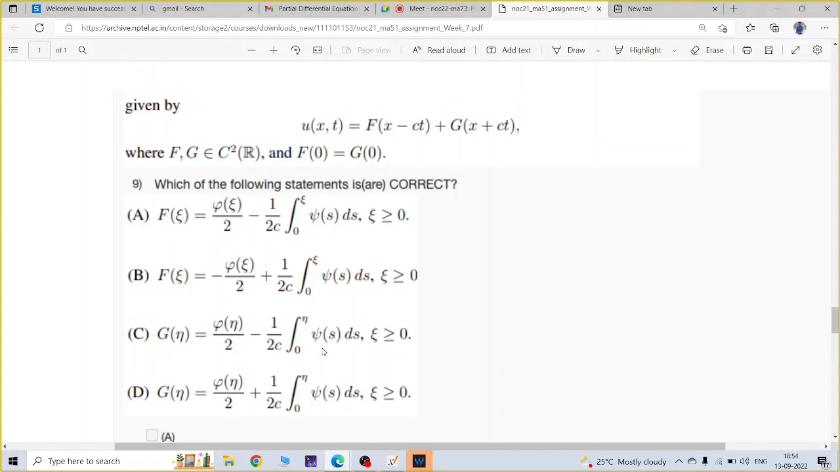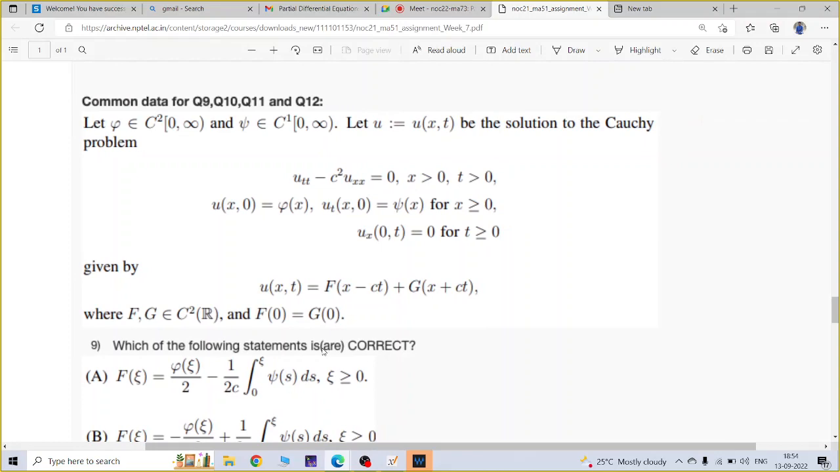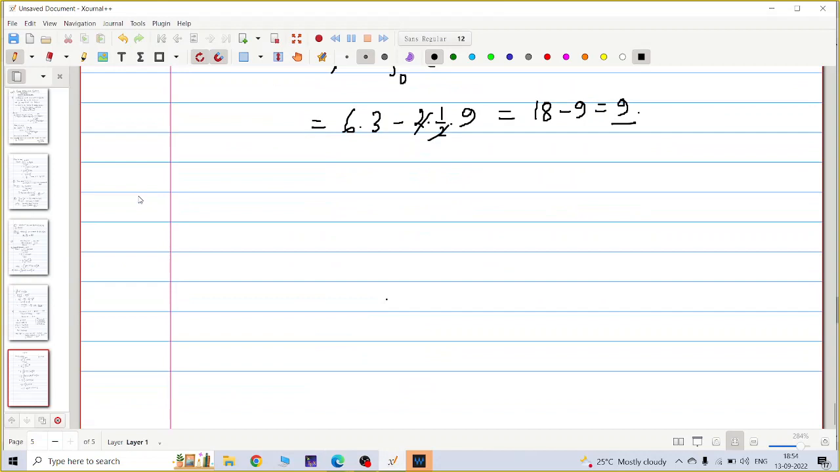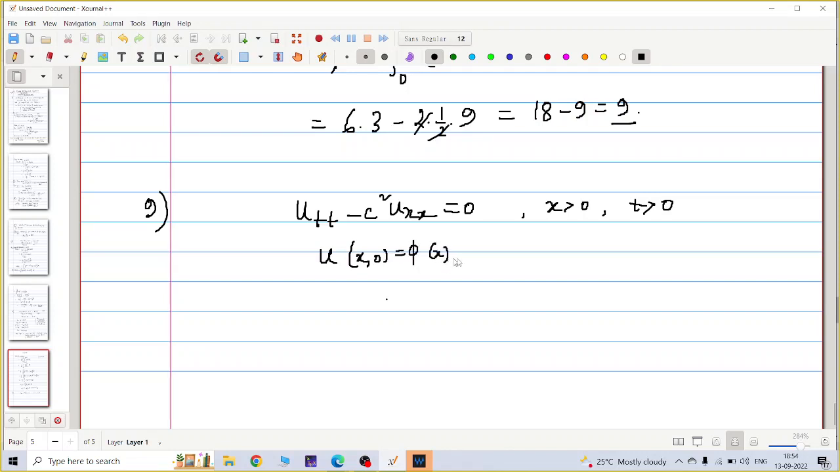Let me first read the question once, just quickly. This is question number 9. I will write the question: u_tt minus c squared u_xx is 0 in the region x positive, t positive, and u(x,0) is phi of x and u_t(x,0) is psi of x for x non-negative, and u_x(0,t) is 0 for t positive.